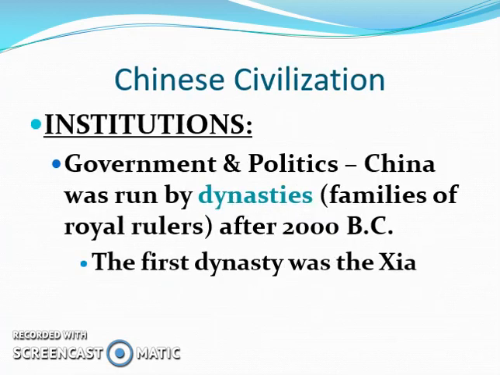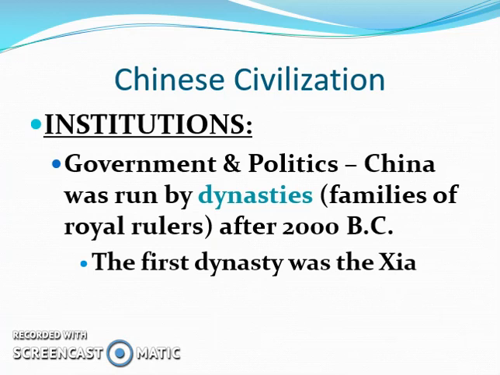In terms of government and politics, early Chinese civilization was ruled by dynasties. A dynasty is a family that rules. So in other words, a father would rule. When he died, his son would come to power. When he died, his son would come to power. It would pass along in the family.